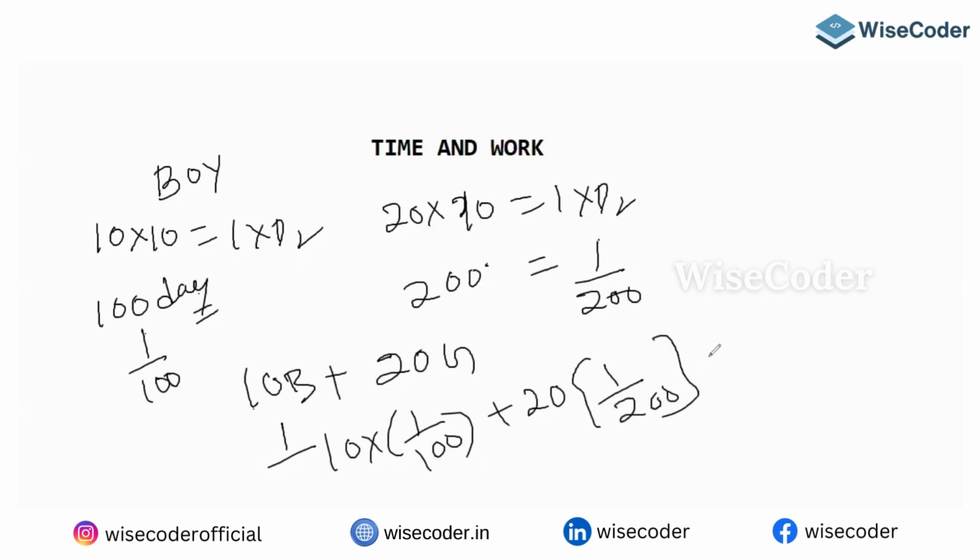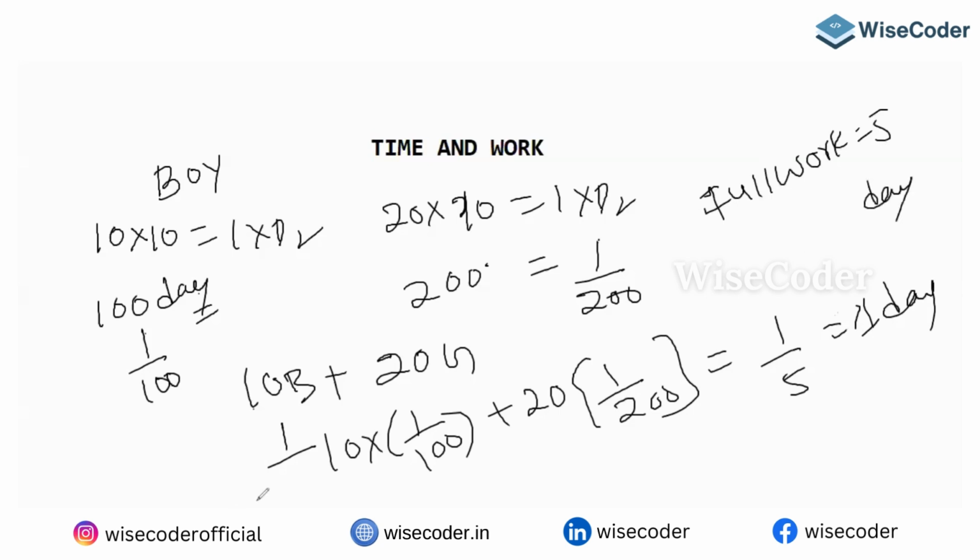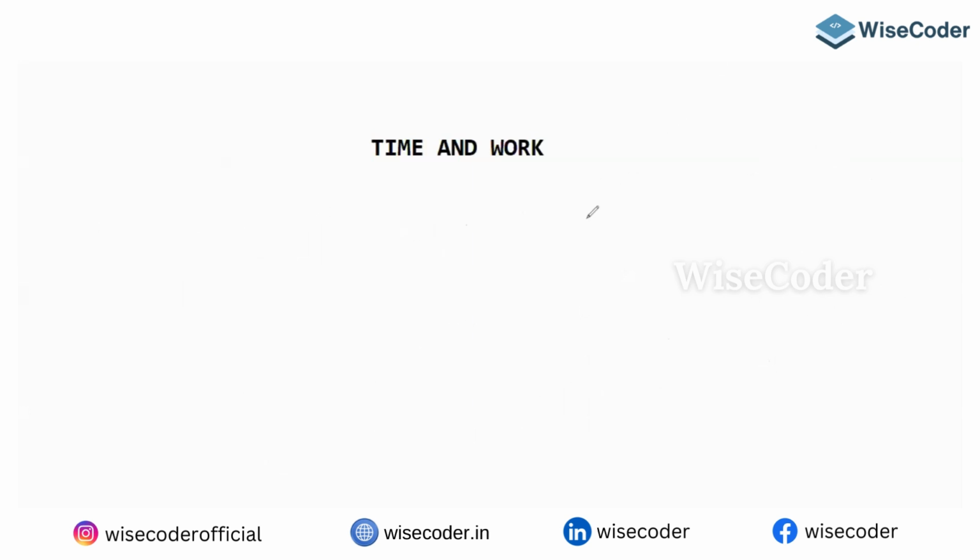Calculate this and you will get 1 by 5, which is one day's work. But I want the full work, so it is 5 days. See how messy this is? It will take a lot of time to calculate, so I don't prefer this method. But if you closely observe the question, there is no need to calculate all this. It differs from question to question.